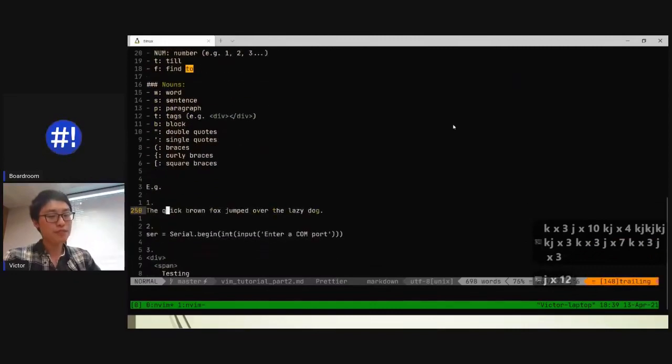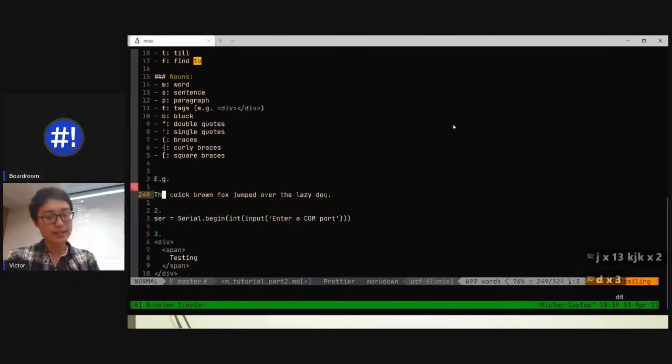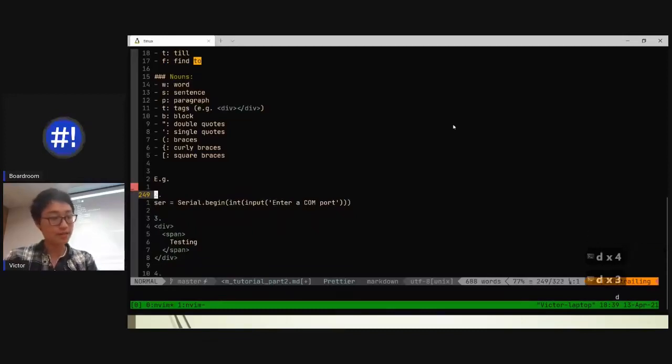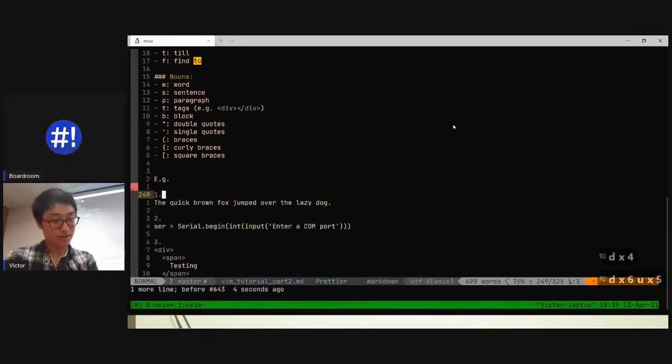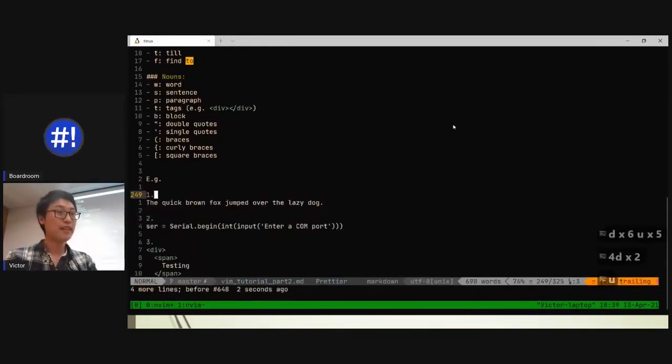For example, if I want to delete 4 lines, I don't have to press DD twice, and then 4 times. That's too many keystrokes. I can do 4 DD. So that deleted the line 4 times.